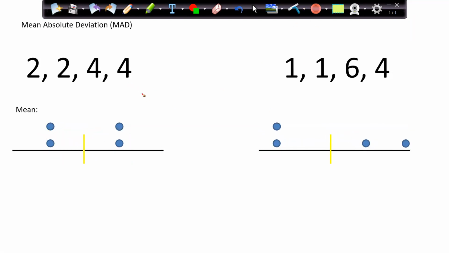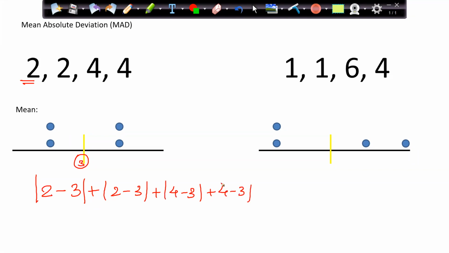So let's find the mean absolute deviation. I'll take the first record, 2 minus 3. 3 is my mean. And I'll take the absolute value, plus 2 minus 3 plus 4 minus 3 plus 4 minus 3, divided by the total number of records, that is 4.